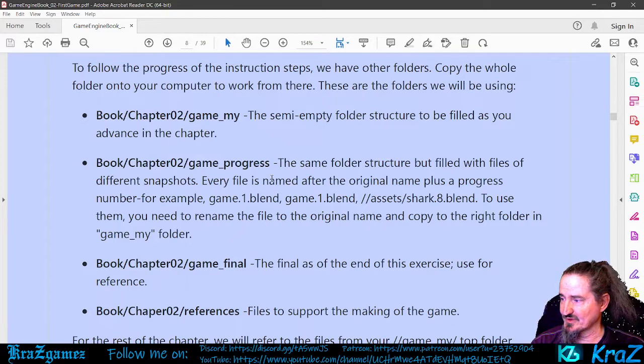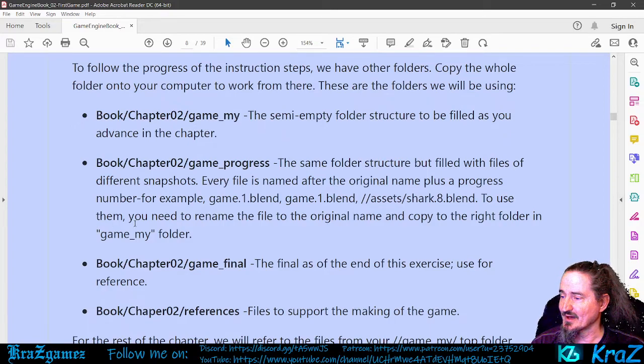Book Chapter 2 Game Progress. The same folder structure but filled with files of different snapshots. Every file is named after the original name plus a progress number, for example game.1.blend, and then you've got asset shark.8.blend.